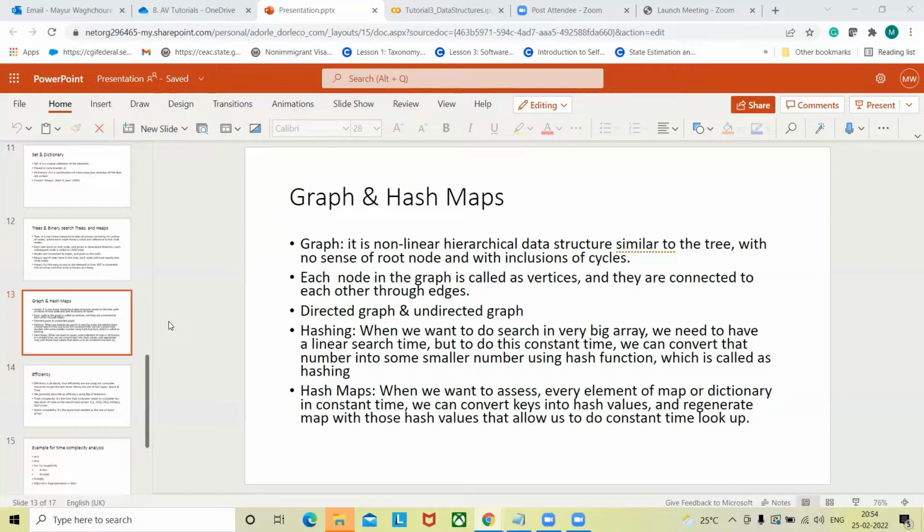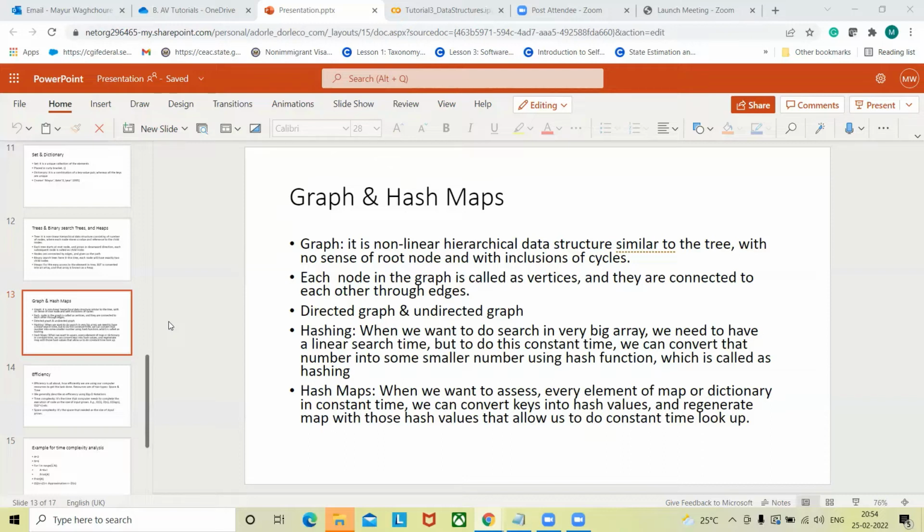The beauty of a hash function is that it can take anything as input. It could be a string, a number, or anything. It will take that huge number as input, convert it into a hash value, and create a bucket for it. It will try to put that number into a certain bucket.